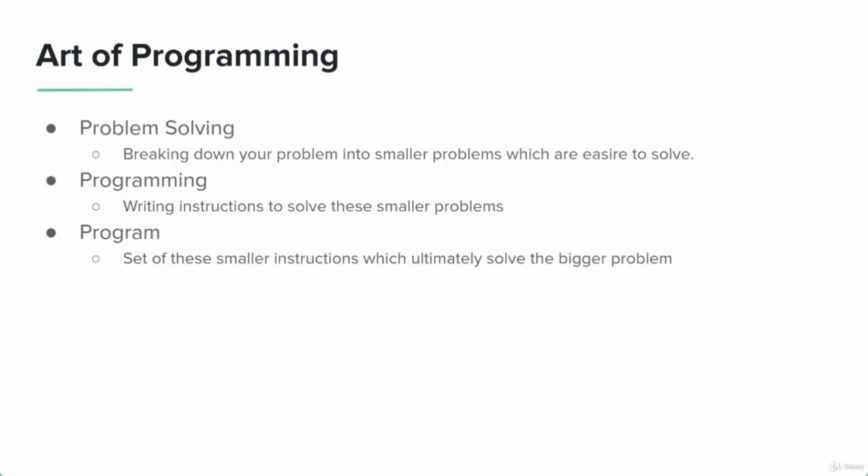For example, let's talk about the mathematical computation of a factorial. Although the factorial is a bigger operation, whenever we write code for it, we perform certain mathematical operations. We perform division and multiplication. So for that, we write code for multiplication and addition. We have broken down our bigger problem into smaller problems, and we write instructions to solve those smaller problems. Those instructions ultimately constitute a program.